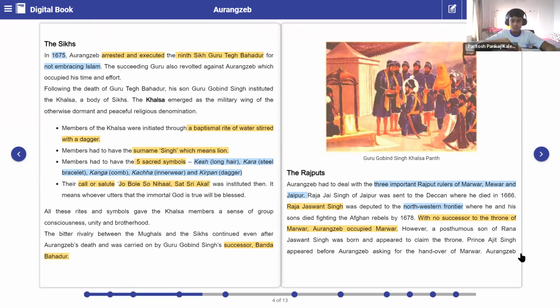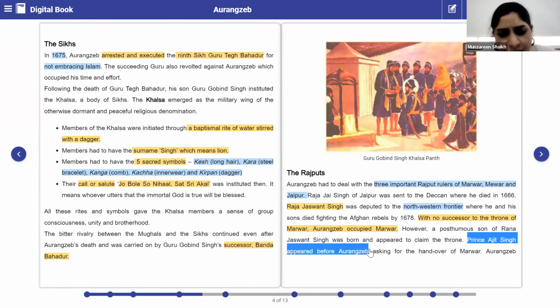Now he appeared before Aurangzeb and he told him that this territory belongs to the Rajputs. You took it over because there was no successor, but I request you to hand over the Marwar territory to me. Underline this. Prince Ajit Singh appeared before Aurangzeb and asked him to hand over Marwar again to him.